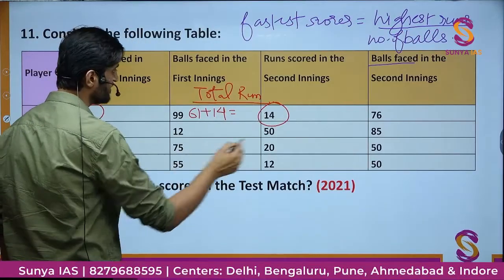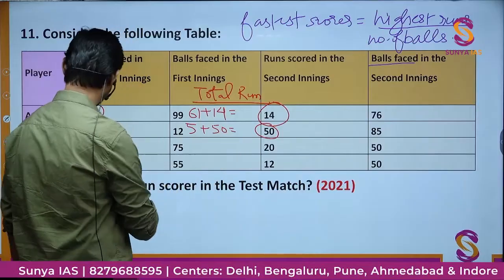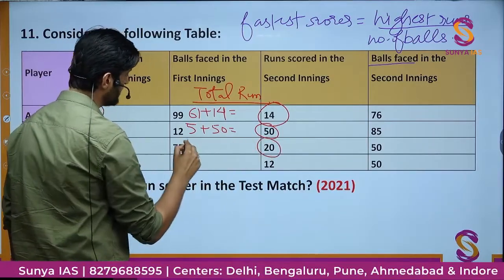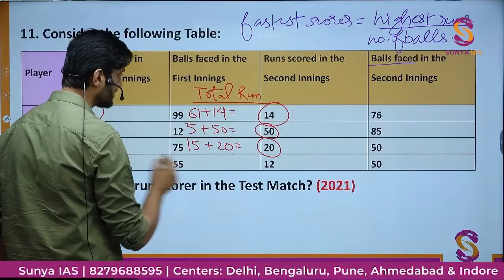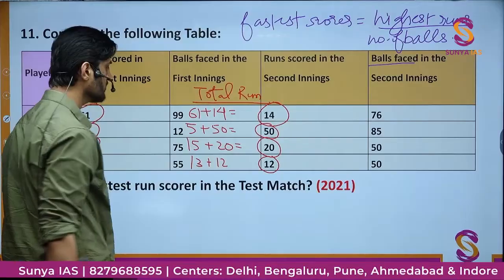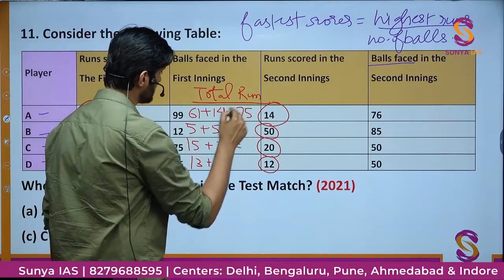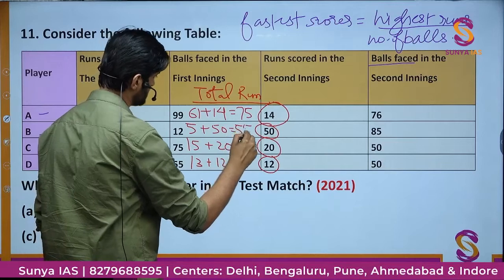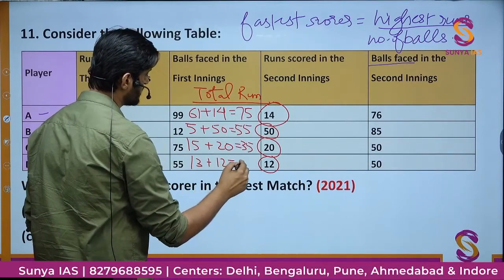Here 5 and 50. 15 and 20. And 13 and 12. How much is it going to be? It is going to be 75, 55, 35, and 25.